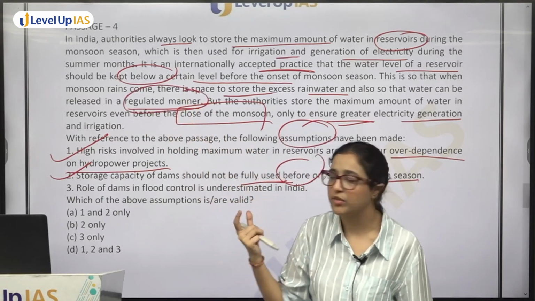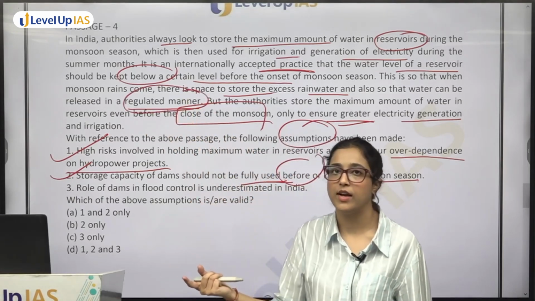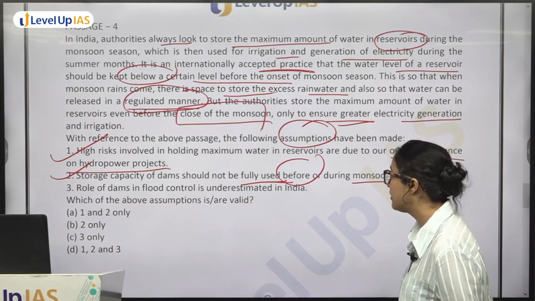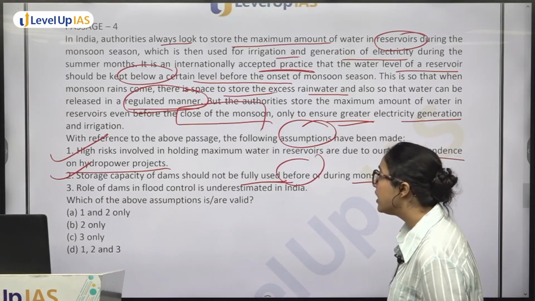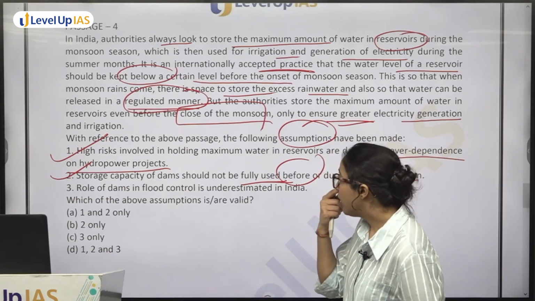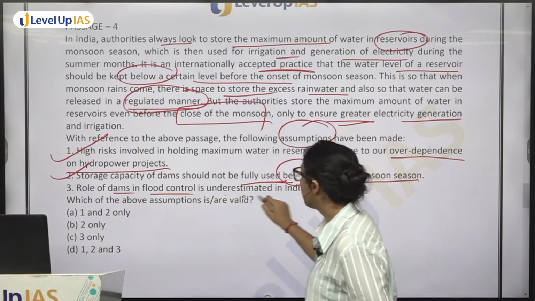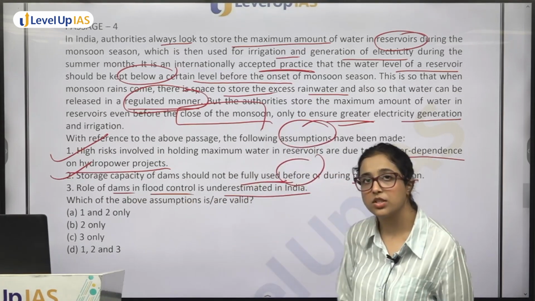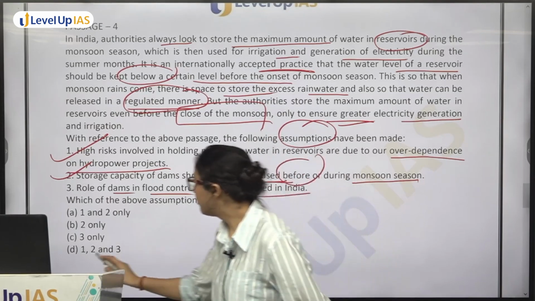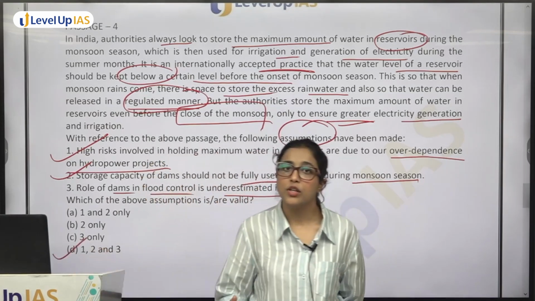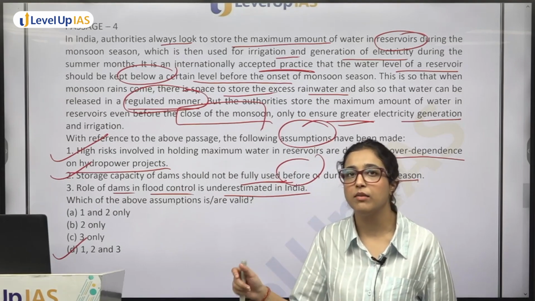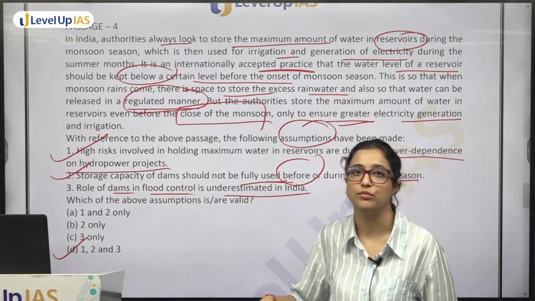So if you understood the passage, the second statement you could have answered easily. Then you have: role of dam in flood control is underestimated in India. Again, this statement is also true in general. Dams play a major role in flood control and we are not using it properly. So 1, 2, 3 are assumptions, and an assumption can be made from outside the passage also, but the passage should be able to hold that assumption.